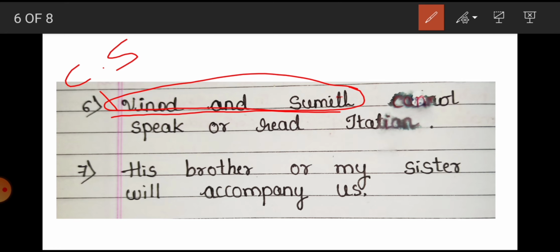Two or more than two. Whenever two or more nouns or pronouns are present in the subject part of the sentence, we call it a compound subject. Okay? And here in the predicate part, they cannot speak or read Italian. Here this predicate part is showing that they cannot speak and read. So this is our compound predicate.